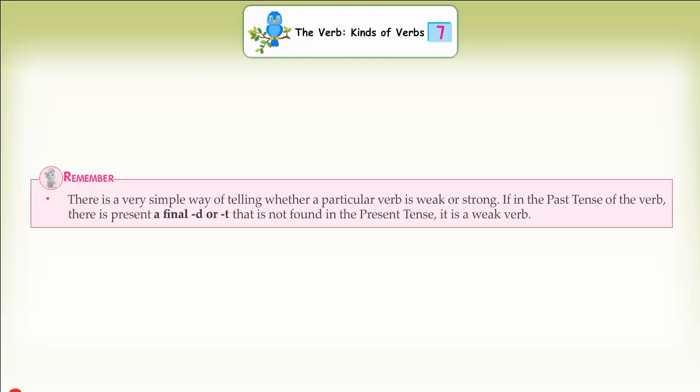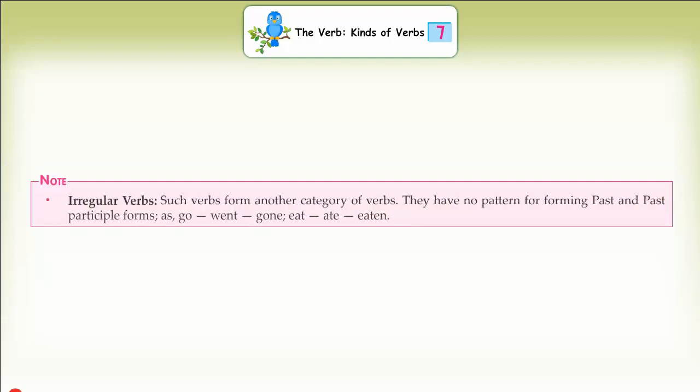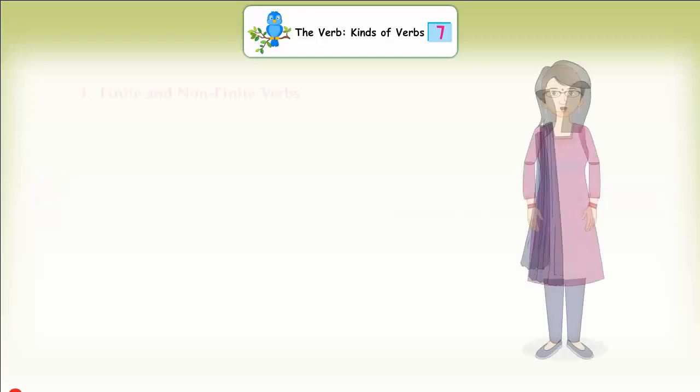Remember, there is a very simple way of telling whether a particular verb is weak or strong. If in the past tense of the verb there is a final d or t that is not found in the present tense, it is a weak verb. Note: irregular verbs. Such verbs form another category of verbs. They have no pattern for forming past and past participle forms, as go, went, gone; eat, ate, eaten.